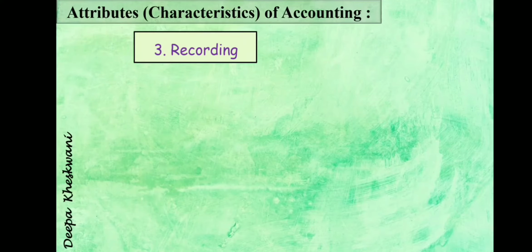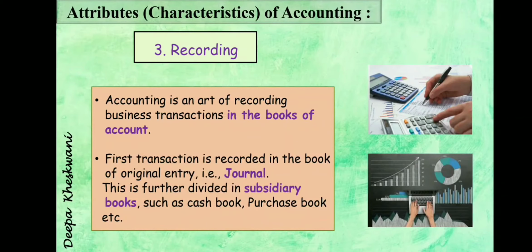Then third step is recording. First I have identified. Second, I have measured. Now I will record it. Accounting is an art of recording business transactions in the books of accounts. In special books of accounts, we will record all the transactions. Now first the transaction is recorded in the book of original entry, that is journal.